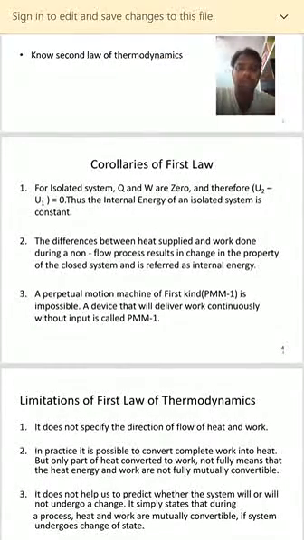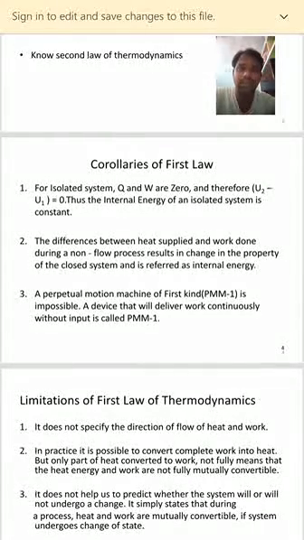A PMM of the first kind is impossible. So it is an impossible thing, right? Without giving some form of input we cannot expect any output. Such a device is known as PMM1, and PMM1 is impossible. So these are the three corollaries of the first law of thermodynamics. Now we will see the limitations.